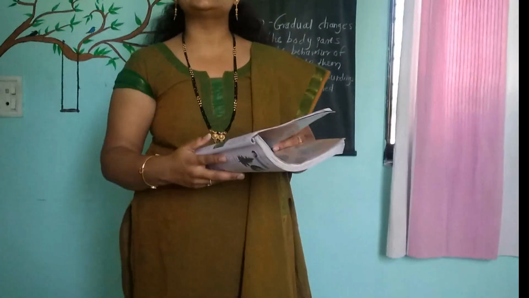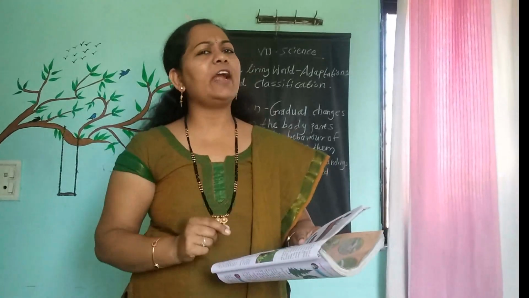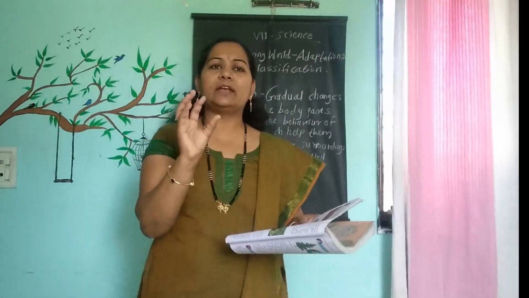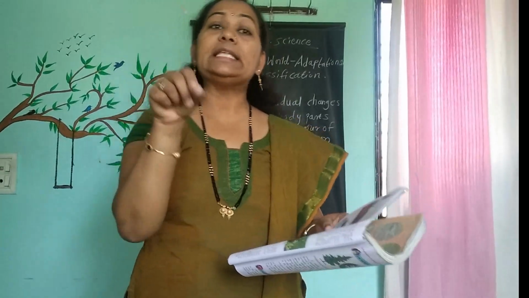The root of this cactus goes inside the soil in a desert area and requires very little water. Whenever water is available there, the roots suck that water from the soil and save that water in the form of a liquid gel inside the stem or in the leaf of the cactus plant.